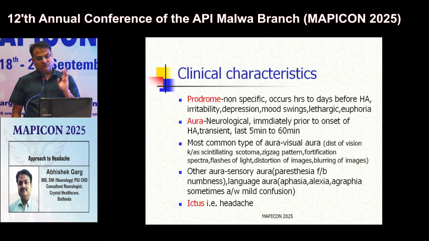So what are the clinical characteristics of migraine? Basically, there are 3 phases of migraine. First is prodrome, second is aura, third is ictus, that is the true headache. Prodrome may be non-specific. It usually occurs hours to days before headache in the form of irritability, mood swings, lethargy, followed by some sort of aura. The most common type of aura is visual aura, in which the patient may feel scintillating scotoma, zigzag lines, blurring of images, flashes of light. This aura usually lasts for 5 to 60 minutes, followed by the actual headache, that is ictus.